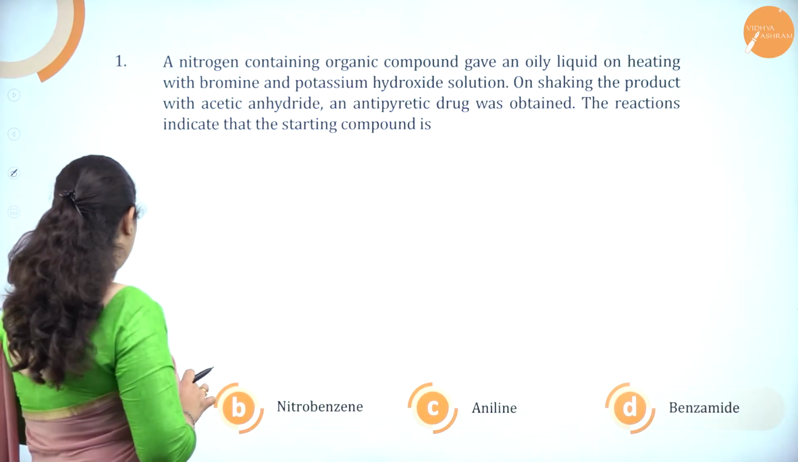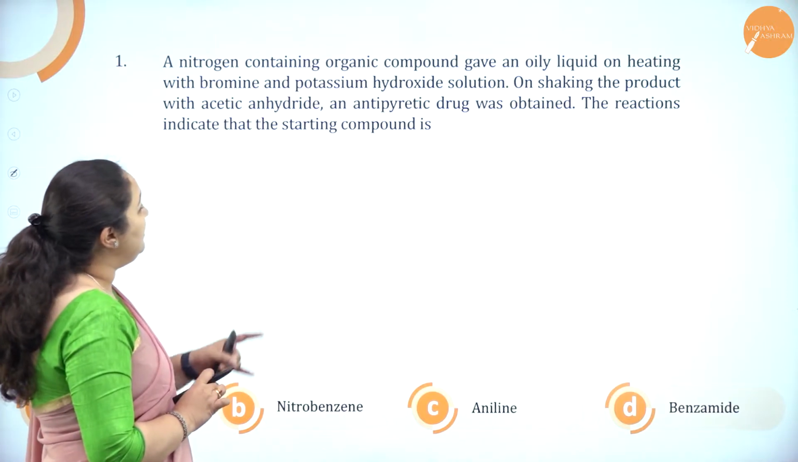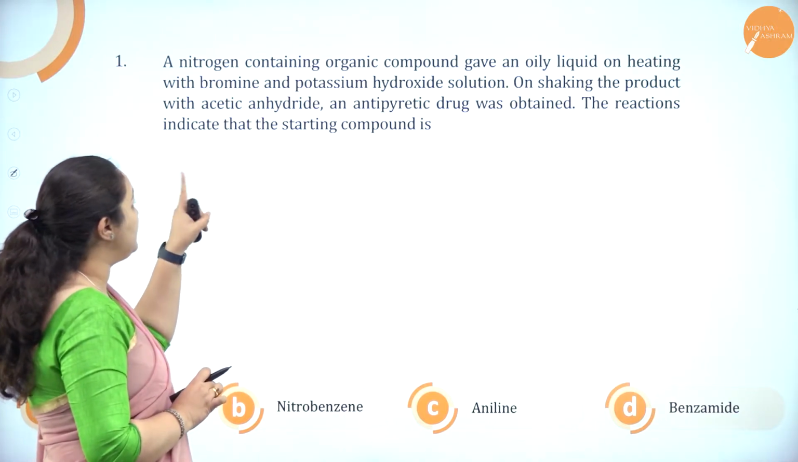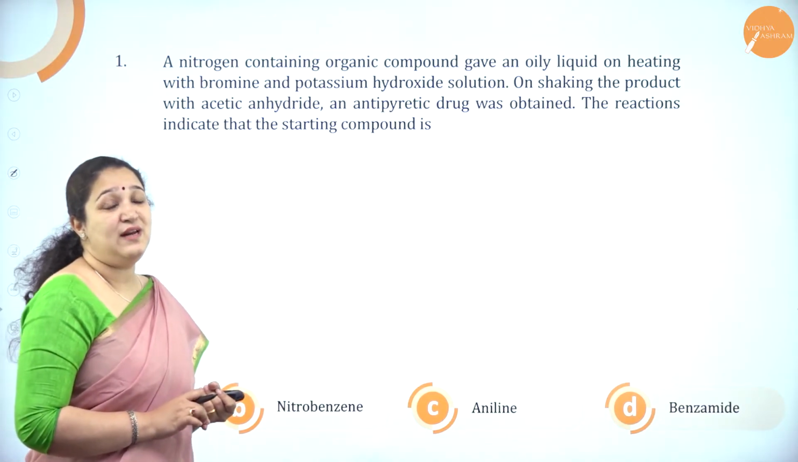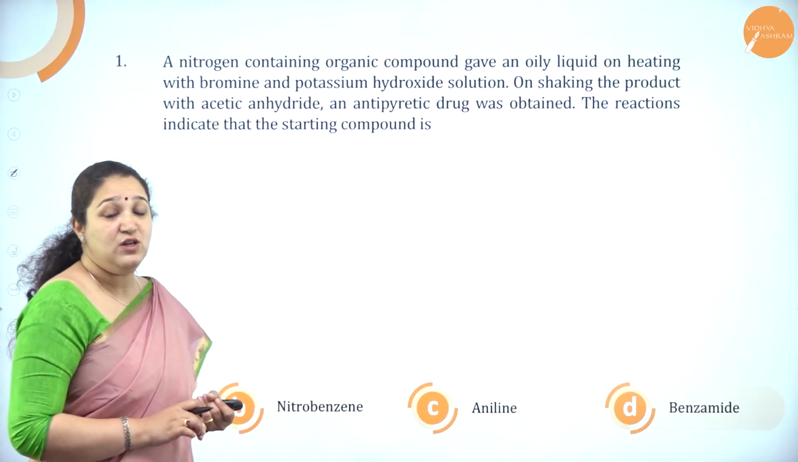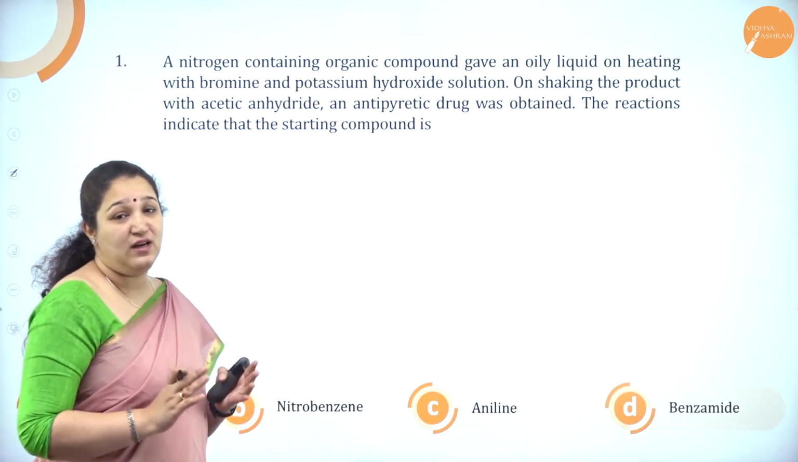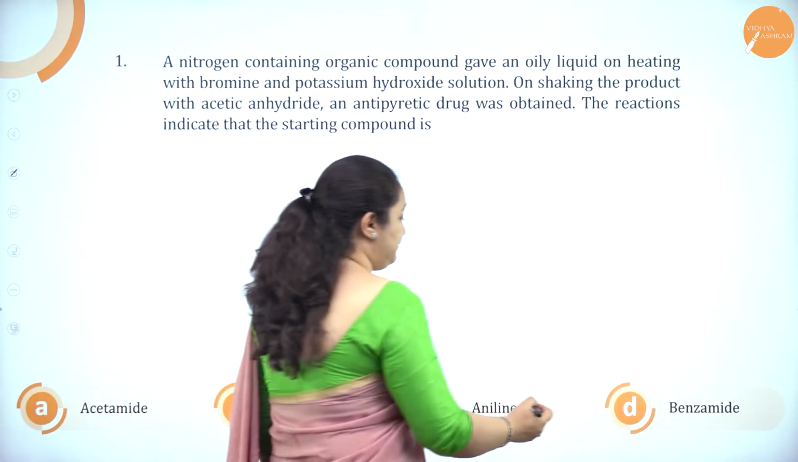So it should be acetamide or benzamide, but then they have given that the product when it is heated with acetic anhydride gives an antipyretic drug. We know that acetanilide is an antipyretic drug, correct? So it should be containing a benzene ring. So the answer should be benzamide.